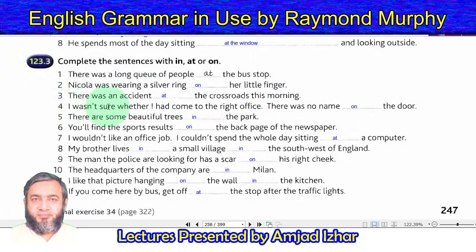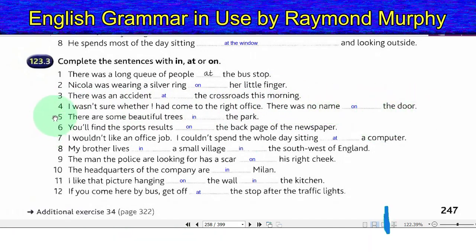4. I was not sure whether I had come to the right office. There was no name on the door. 5. There are some beautiful trees in the park. 6. You'll find the sports results on the back page of the newspaper.